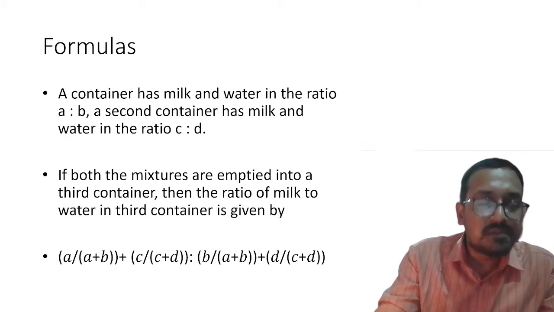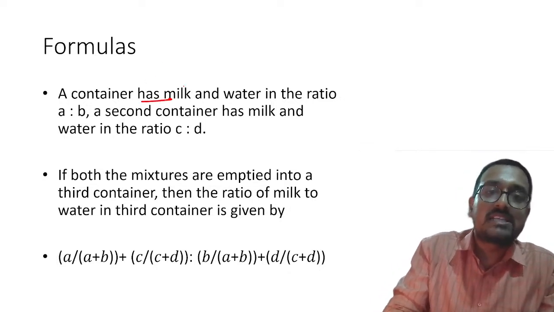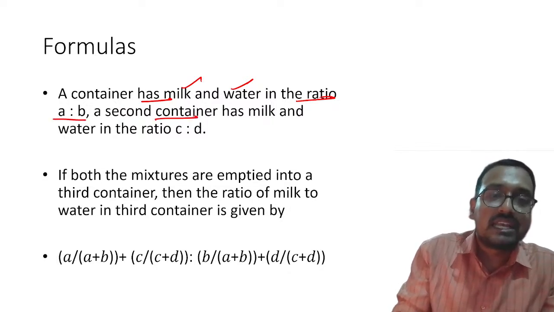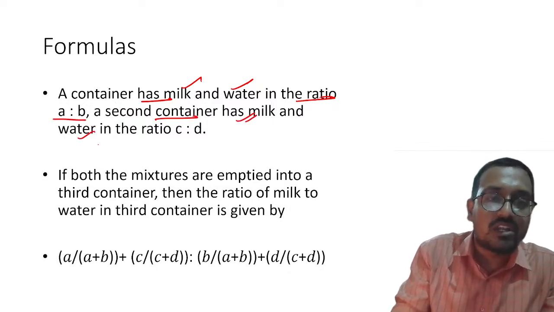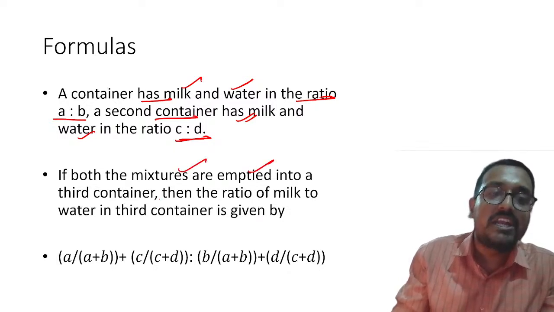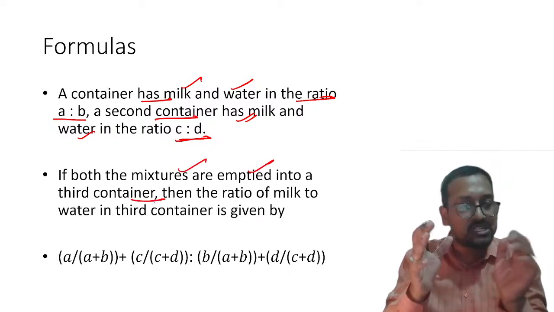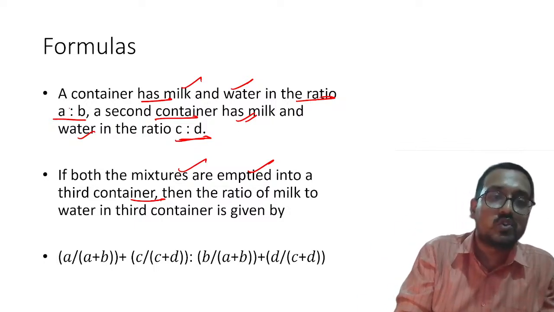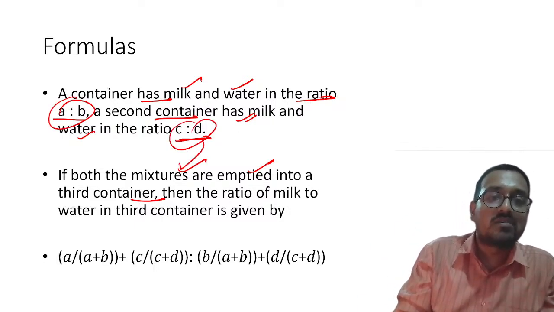My dear students, there are some more formulas. A container has milk and water, let us say in the ratio of A is to B. A second container has milk and water in the ratio of C is to D. If both the mixtures are emptied completely into a third container,